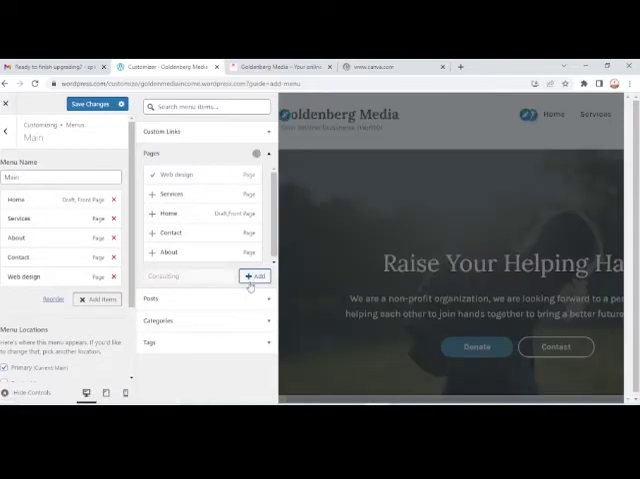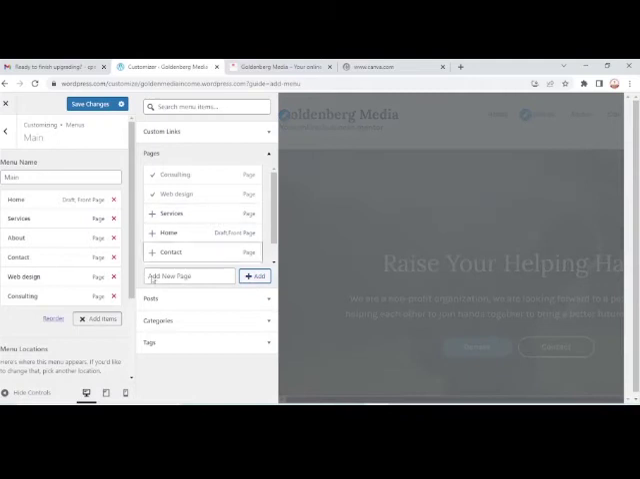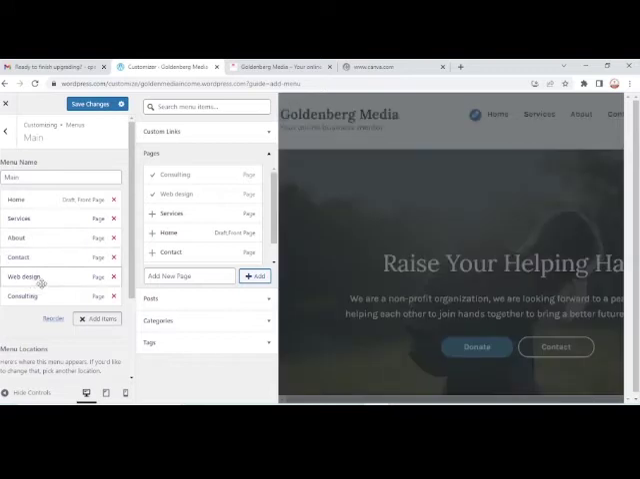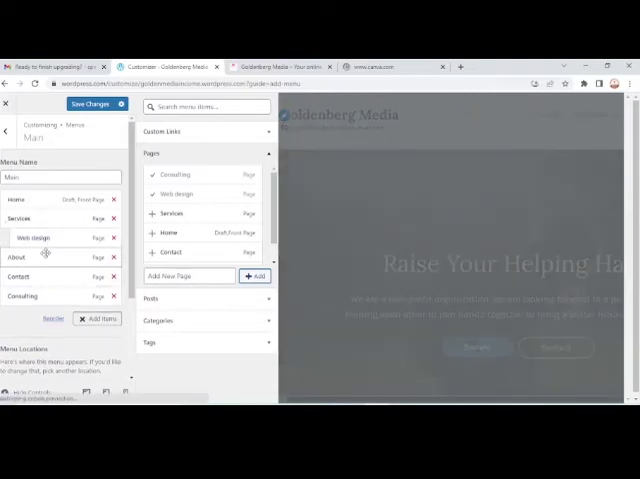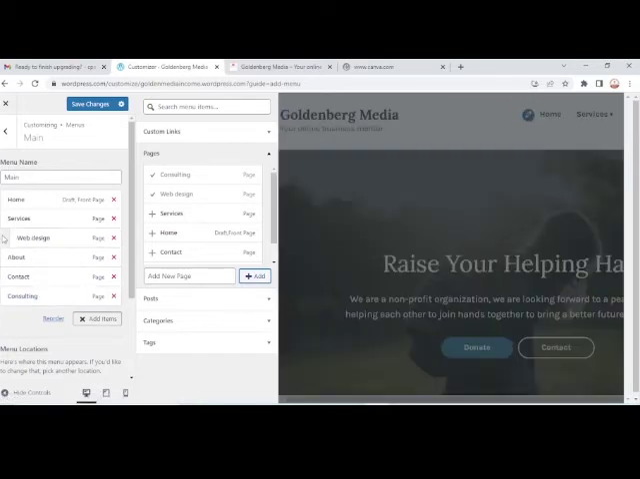Add, and that's it. Now those two have been added. Now we need to put it under service. So to make it a sub page, just move it under service and you move it just slightly to the right. You can see there's a slight space here. Once you do that, you have made it a sub page.